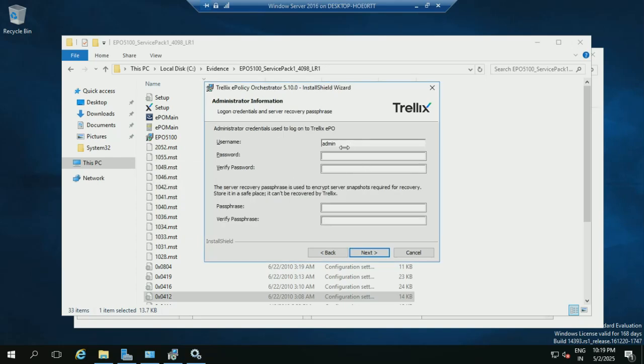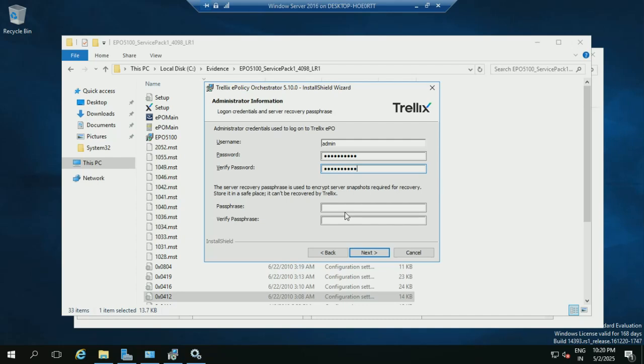This is the important part. By default, this is the user ID. This user ID is used to log in to the EPO server or EPO application. Provide the password. Keep this user ID and password in a safe place. This is the fast password. It will be used if you are doing any disaster recovery.